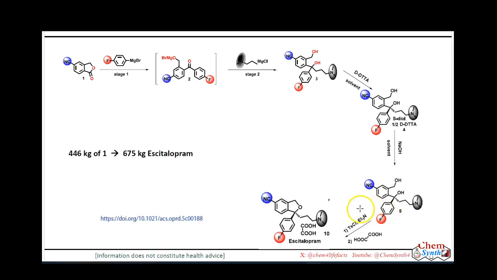And in the final step, they performed the cyclization reaction using tosyl chloride in presence of triethylamine base, followed by treatment with oxalic acid to convert it into the corresponding salt of that final molecule. You can see they started with 446 kg of this phthalide and they obtained 675 kg of the escitalopram molecule. So you can see it's a very big scale production they have done. Thank you.